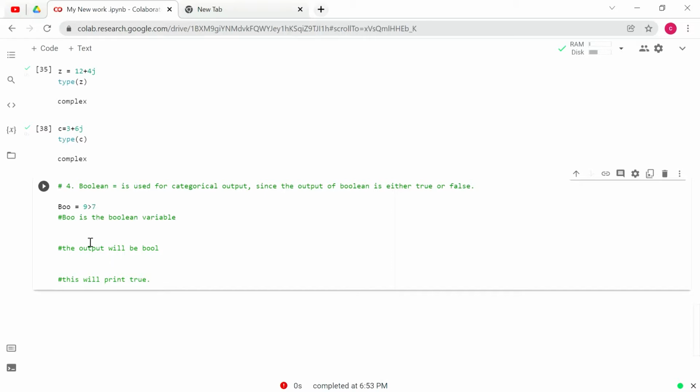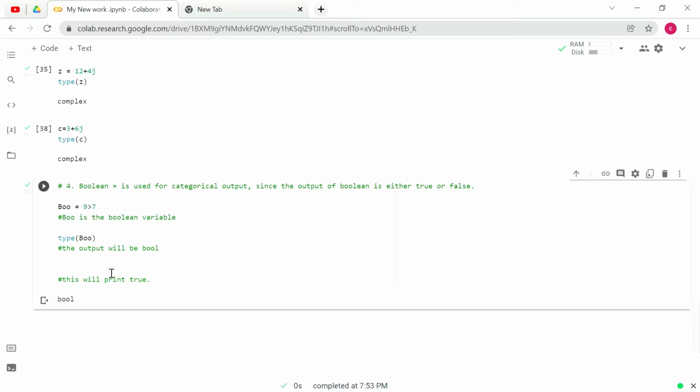First of all we want to check whether this is a boolean data type or not. For that, just try the code type of boo and run the code and see what will be the answer. Yes, this is a boolean. 9 is greater than 7 is either true or false.